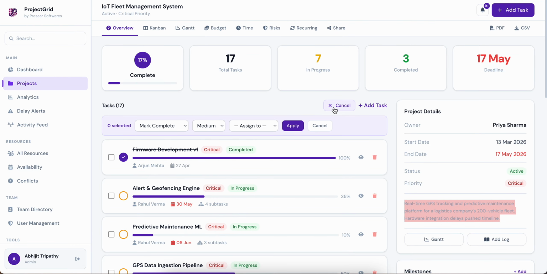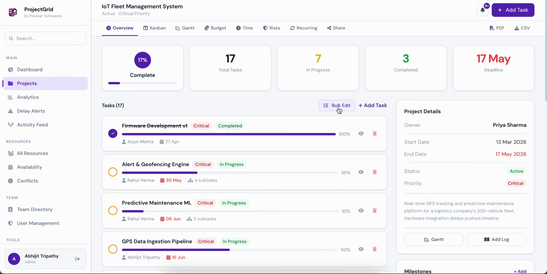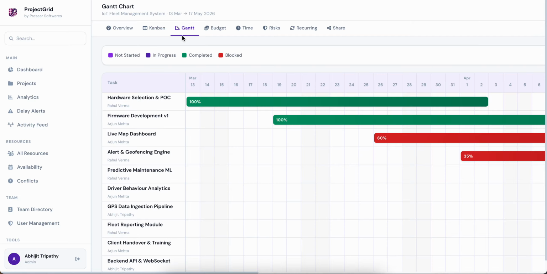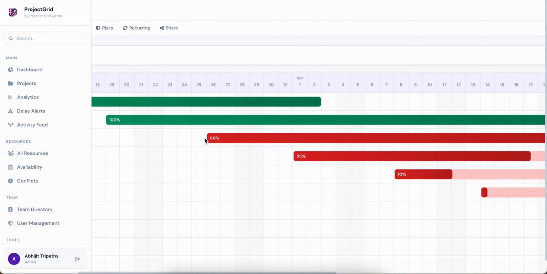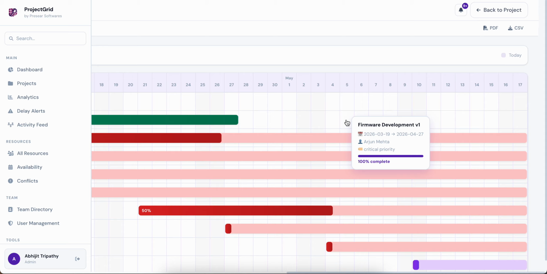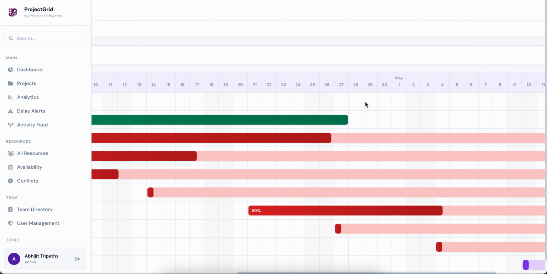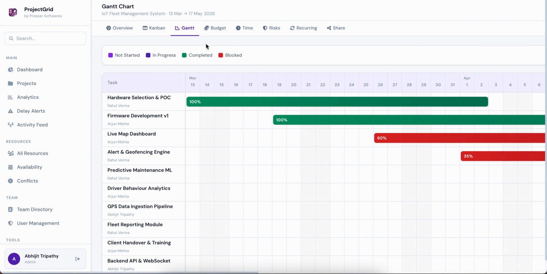You can also bulk edit. If you go, you can select everything and bulk edit. This is also given to project managers because most of the time they need to bulk edit. So that part is given here. If you go inside, there is Kanban. If you go inside, there is a Gantt chart. So instead of preparing a Gantt chart every time, you can have it directly from here. You can also download it easily.